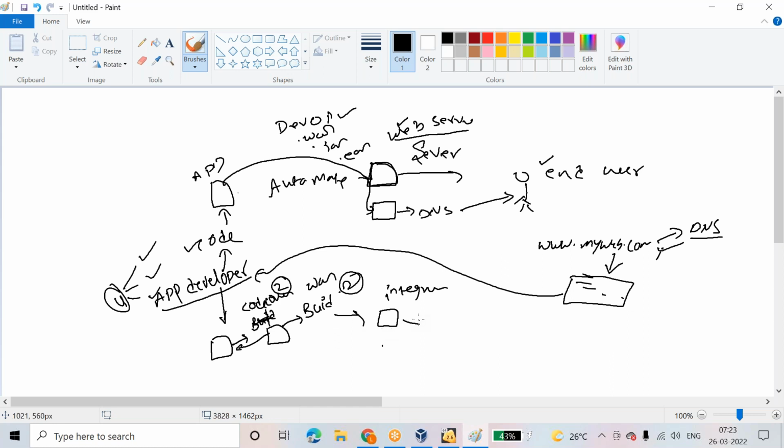Okay, integration team. Once integration is completed, the testing team will test the code, to check whether the application is running or not. Then once the testing is completed, it needs to go to the deployment team.